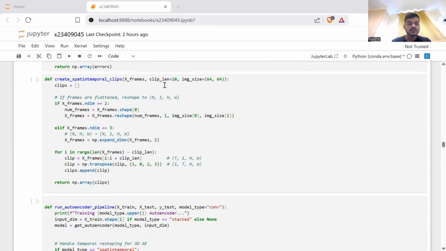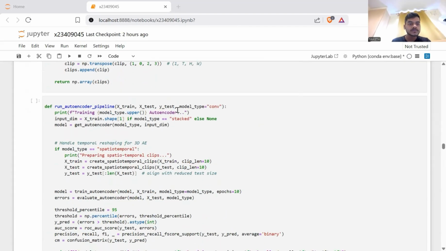The create spatiotemporal clips function is designed to transform a sequence of image frames into spatiotemporal clips that can be used as input for 3D convolutional autoencoders.